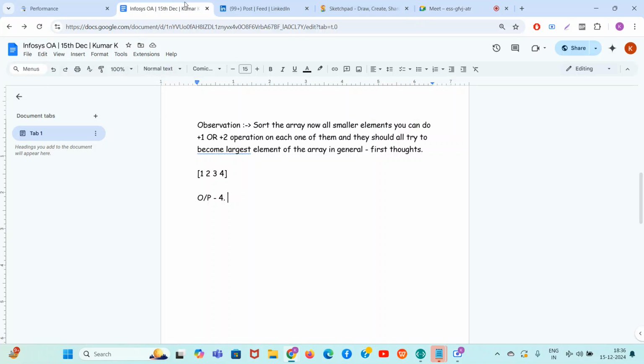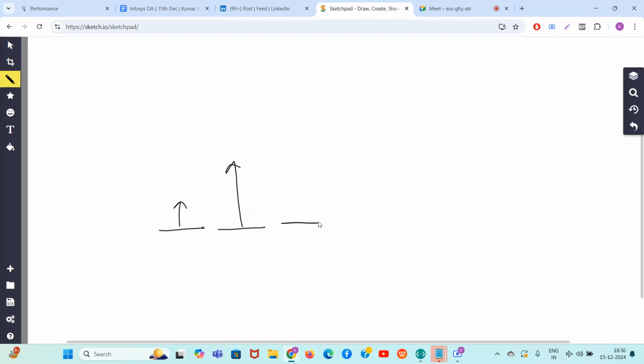Now guys, these things are clear to you. Now guys, some observation I want you to do. So this is the best observation guys. See guys, when you sort the array, the elements will look like this. Then a little bigger element, then a.